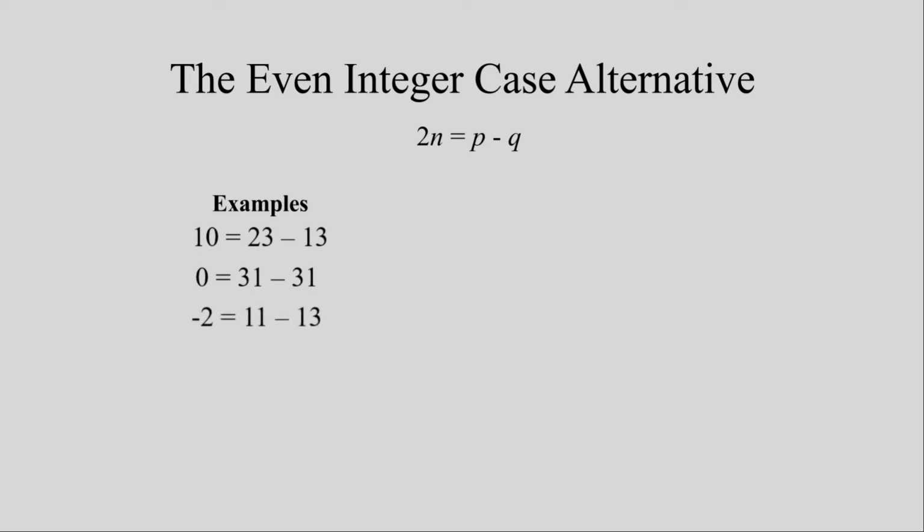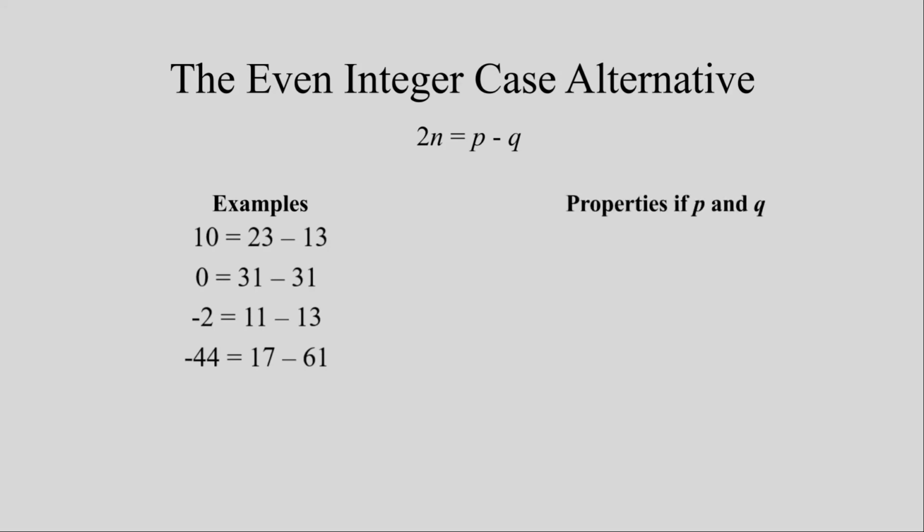The first case, the even case, as stated, will consider the equation 2n written as the difference of p and q, where any even integer can be represented as the difference of 2 primes. Examples may include 10 written as 23 minus 13, 0 as 31 minus 31, negative 2 as 11 minus 13, and negative 44 as 17 minus 61.